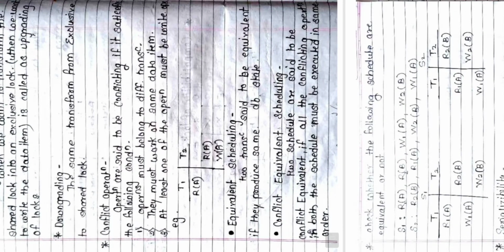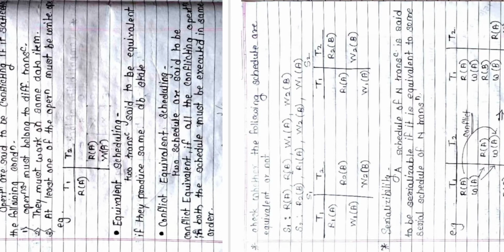Right, then we started with the conflicting operations. Whenever we are reading and reading the same data item, reading and writing on the same data item, writing and reading on the same data item, and writing and writing on the same data item in different transactions, then there can be a conflict, not always.